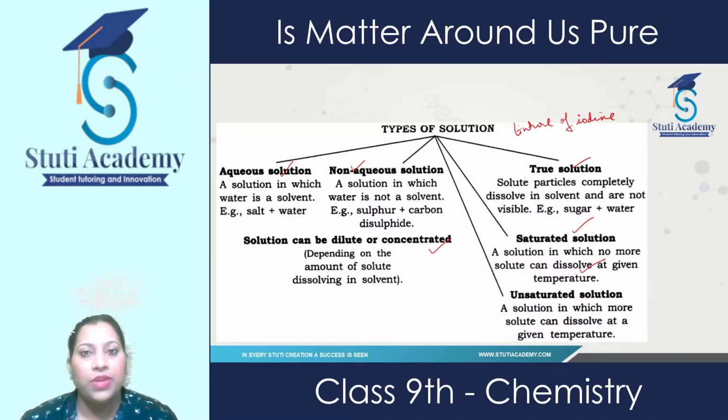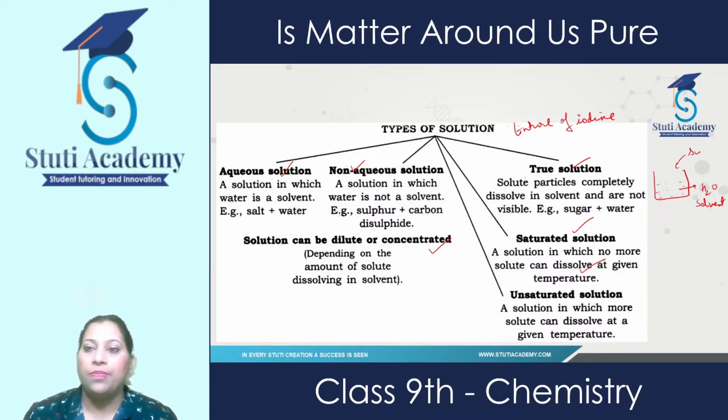Then we have saturated solution. Saturated solutions are those solutions in which no more solute can be added. If we have a beaker in which water is present, which is a solvent, and I add sugar into it, which acts like a solute. As we know, in liquid the particles are far away from each other.